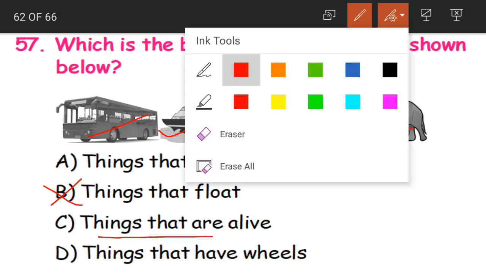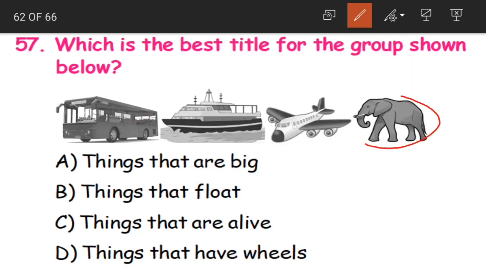Option C, things that are alive. Now from these given options, only elephant is alive. Only elephant is a living thing. All others are non-living things. So option C is also wrong. All these things are not alive.